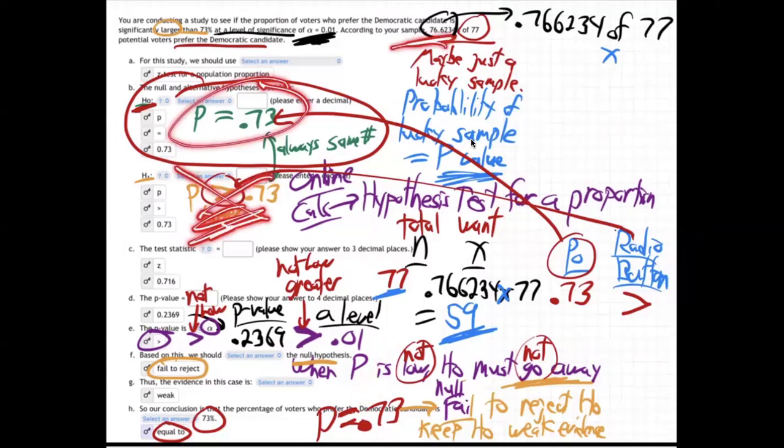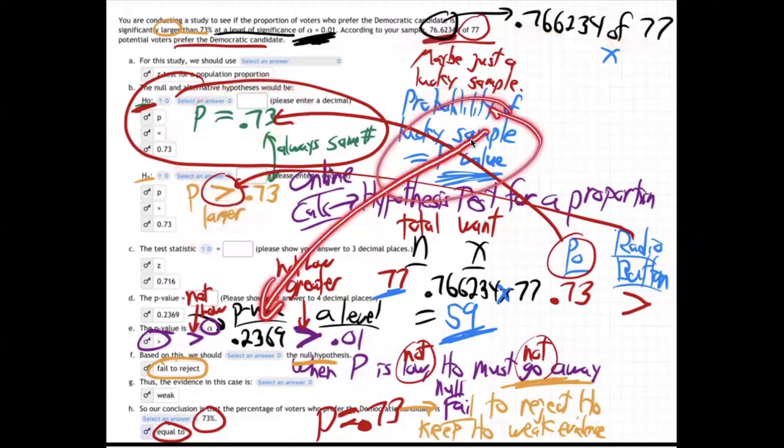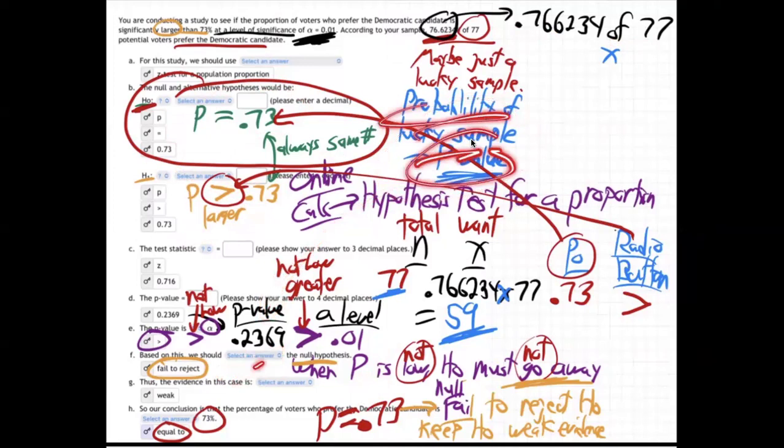You think, yeah, it is. It's 76%. Yeah, that did come out a little greater, but that was only a barely little bit greater, and it was only 77 people. We think it could have just been luck. Really? What's the probability of luck? Our p-value, which is the probability of luck, came out to be 23%, or about 24 even. So the p-value, the probability of luck, is about 24%.